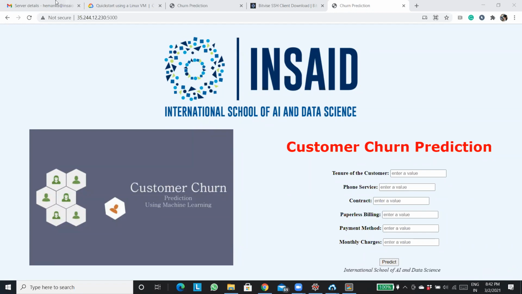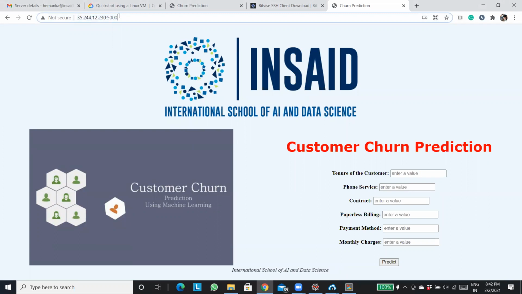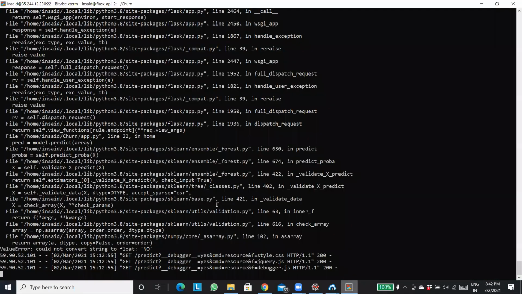And if I want to create a website, but because this is already a website created, if I want to change the URL, there is something known as mapping, which is obviously a paid process. You can name it anything, like customerchurnprediction.com, right? You can map it up, but that is anyways going to be paid. So I will now close it up.